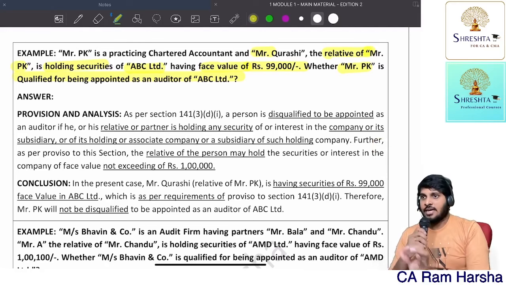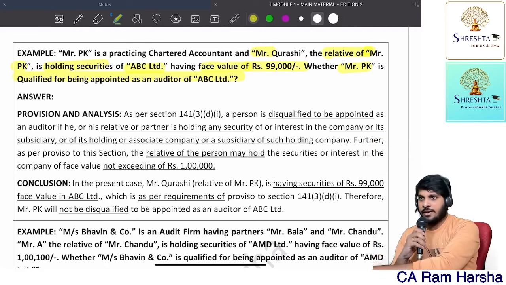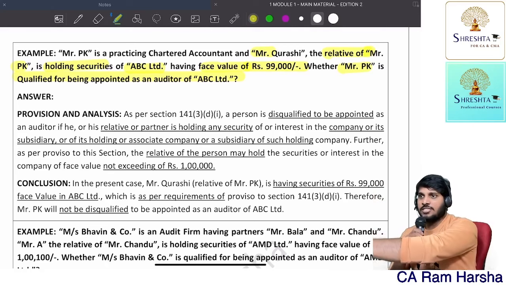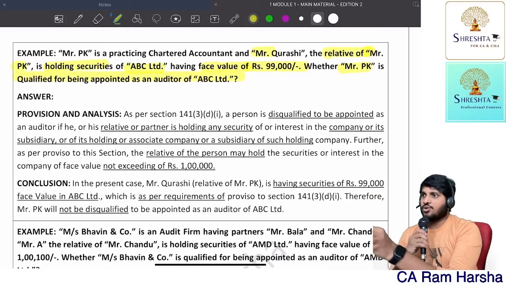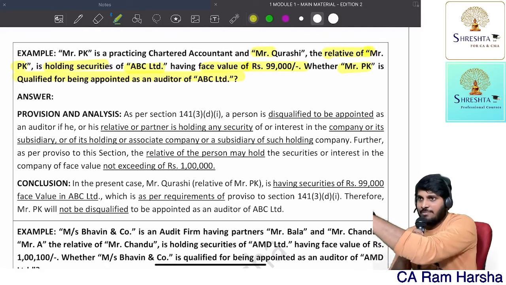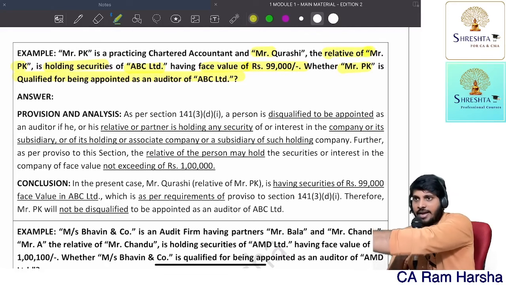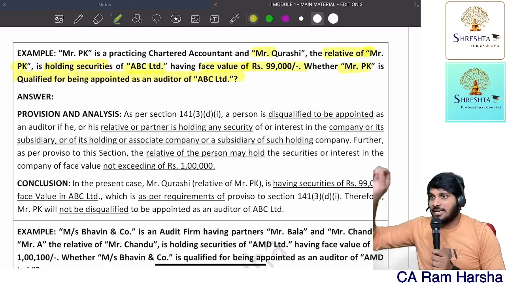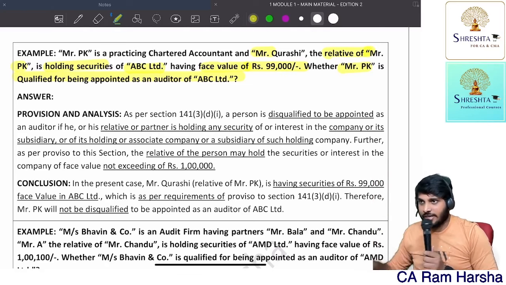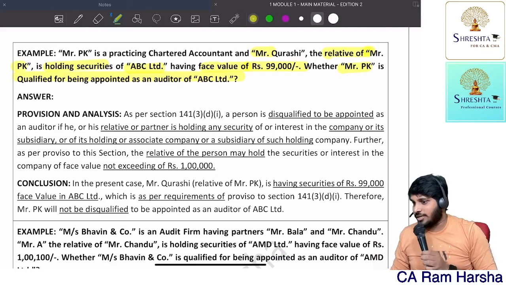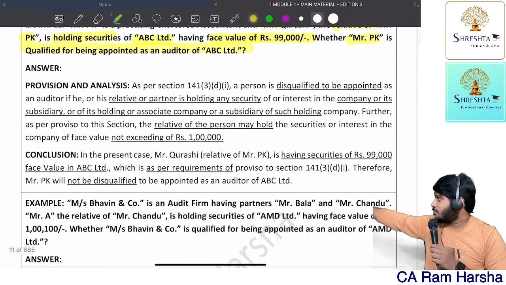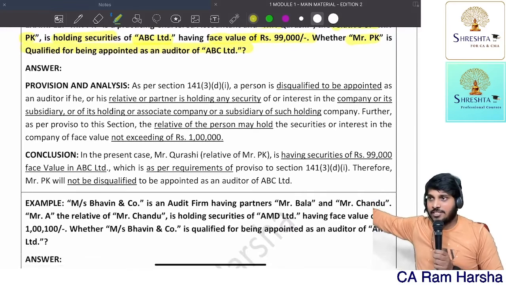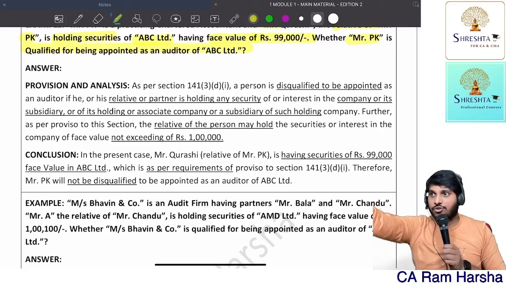In the given case, Mr. PK is the proposed auditor for ABC Limited. In the ABC Limited, Mr. Q (within bracket, relative of Mr. PK) is holding securities of rupees face value 99,000 (within bracket, not exceeding 1 lakh, bracket close). Hence, Mr. PK is not disqualified. Underline the words not disqualified. Are you getting the point? You see, this is how you should present in the exam. I gave this answer keeping in mind how you should present in the answer.